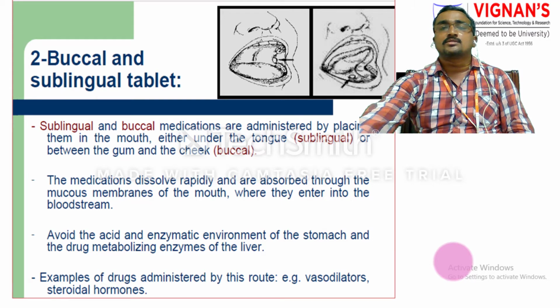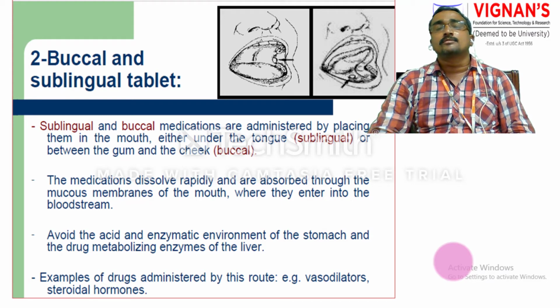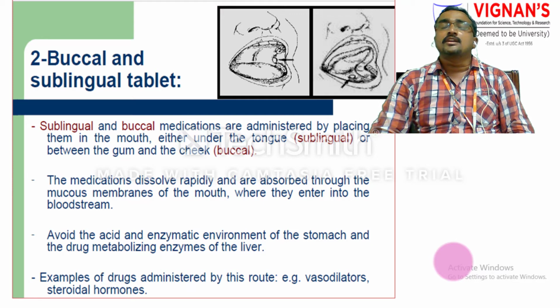Mainly the buccal or sublingual route is preferable to overcome first pass metabolism. That means some drugs degrade when they come into contact with the stomach and intestinal fluids, or GI fluids. In those cases, you try to overcome first pass metabolism. The drugs are not exposed to the enzymatic environment in the stomach, and the liver, which is the major site of metabolism. In those cases, these routes are the preferred route.